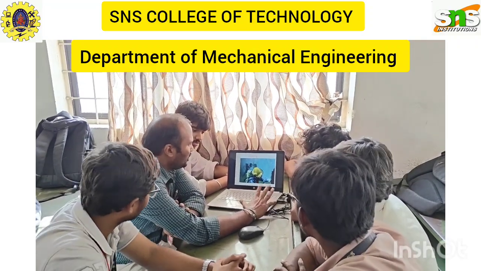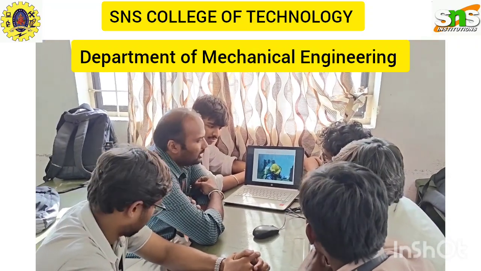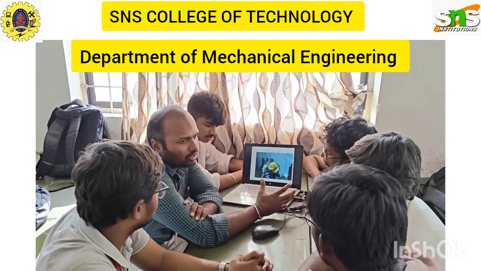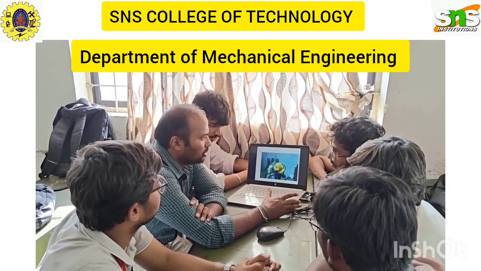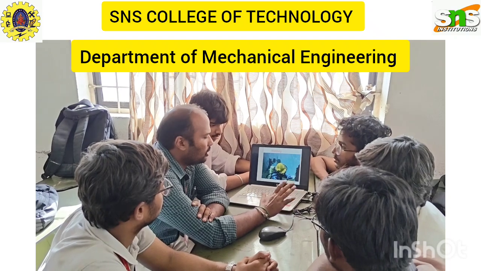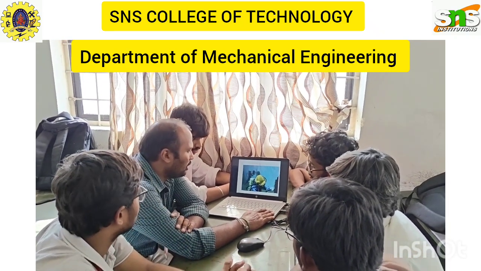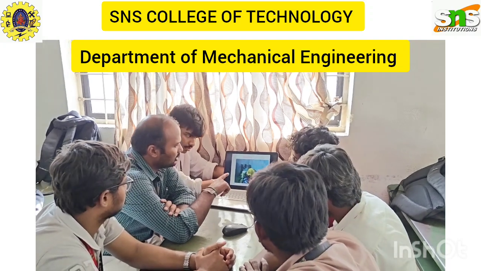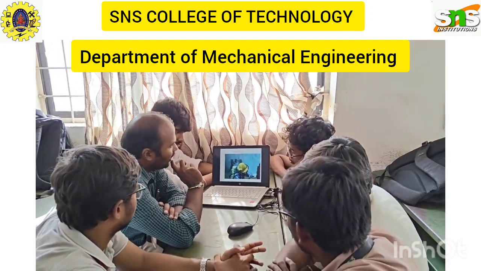Today's class we are going to see a bit about welding. In the last class we saw what a joint is and what a temporary joint is. In this class we are going to see what a permanent joint is, and one of the main permanent joints is welding. This picture indicates a welding that is taking place underwater.